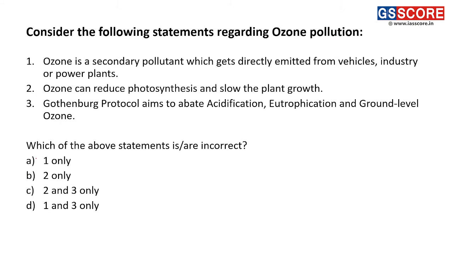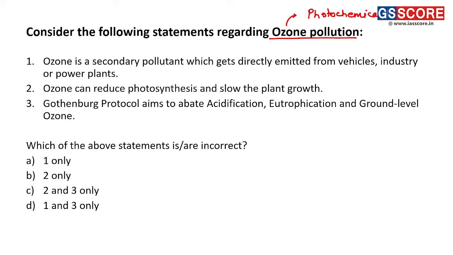Next question. Consider the following statements regarding ozone pollution. Right, so we know that ground level ozone is a pollutant and it is one of the important components of photochemical smog.